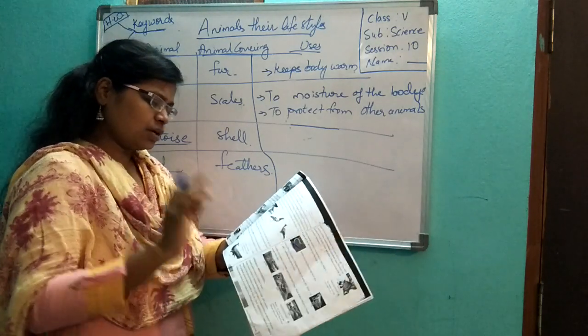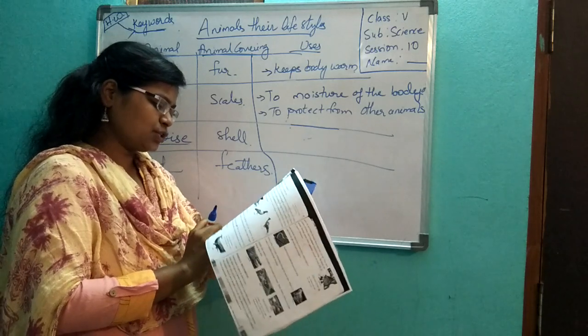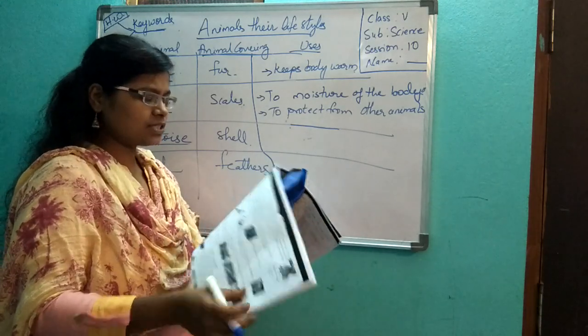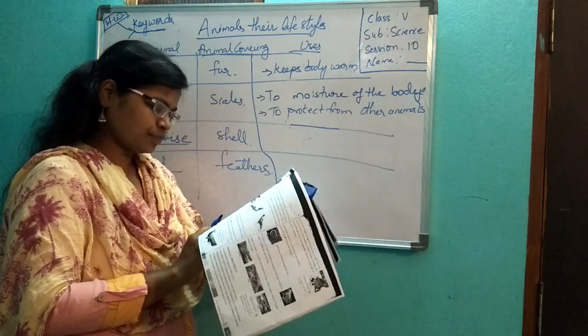Now we have read tortoise having, snails are having, crabs are having. How is it useful? See below, the same is there.